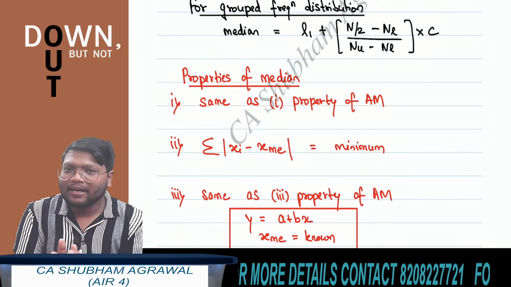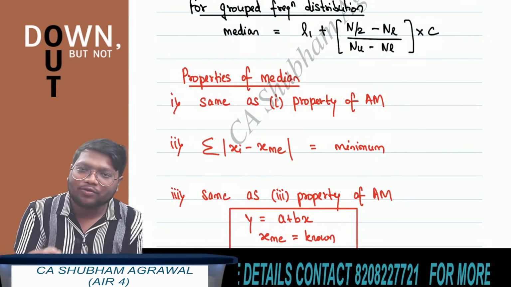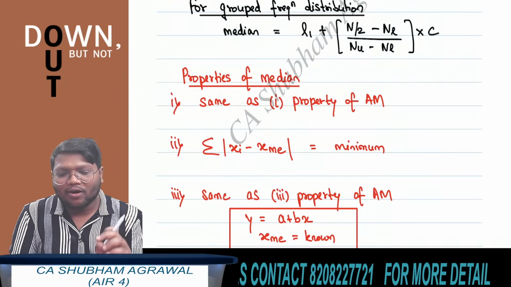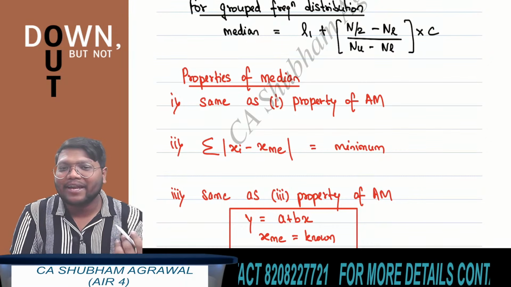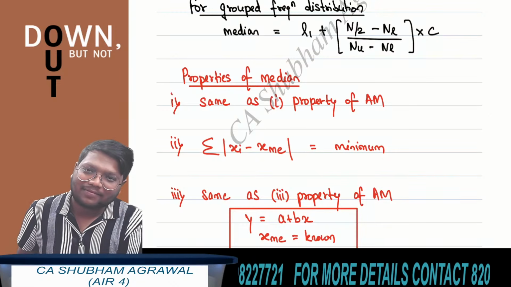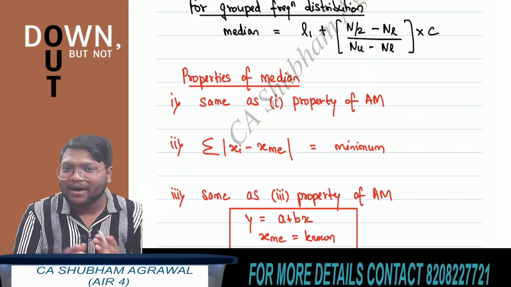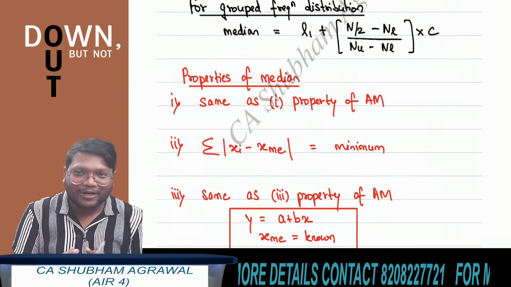Let's say there are 50 students in a class, and all the students have scored the same marks, which is 12. Then you have to find the median marks. Tell me what is the answer for this. The median marks is also 12.